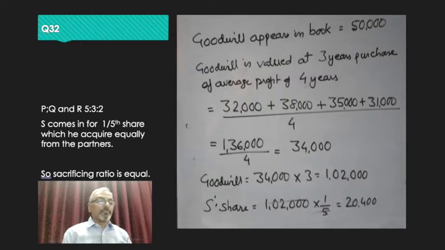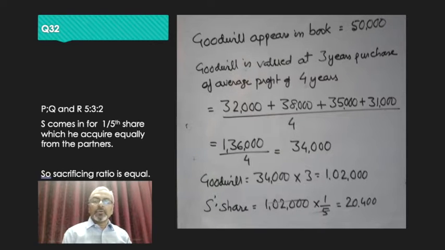Now, in this sum, P, Q and R are three partners and they share the profits in the ratio of 5:3:2. S comes in for 1/5 share, which he acquires equally from the partners. Now, by giving this statement, it is very clear that the sacrificing ratio of the partners will be equal, because the new partner S who has come in has acquired the share equally.